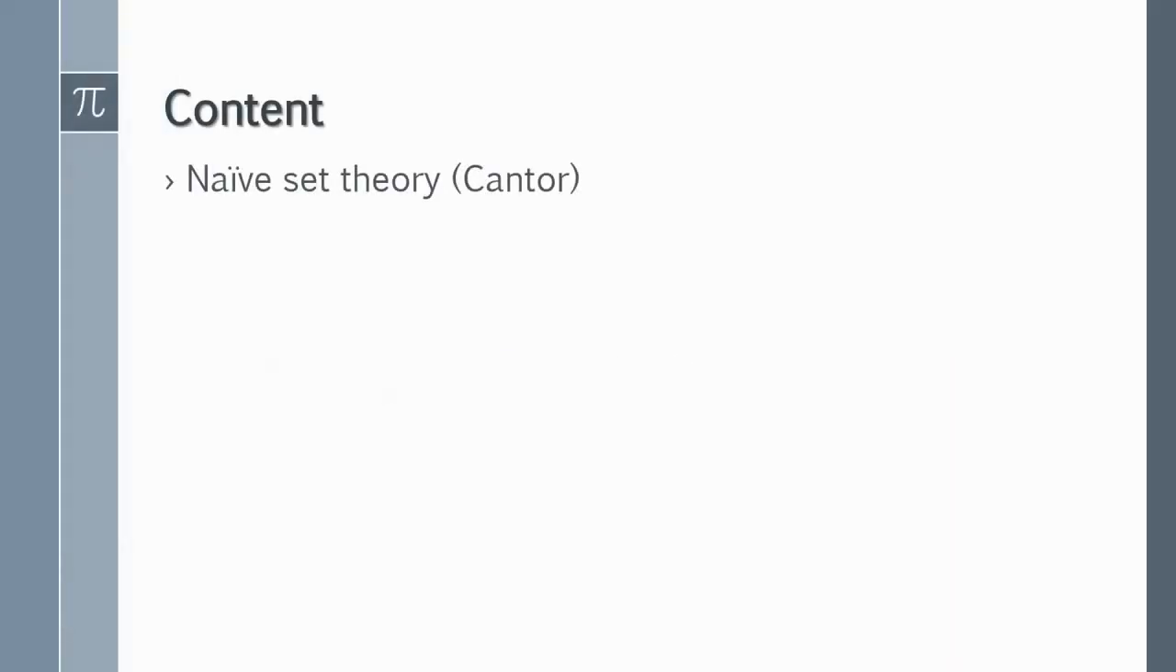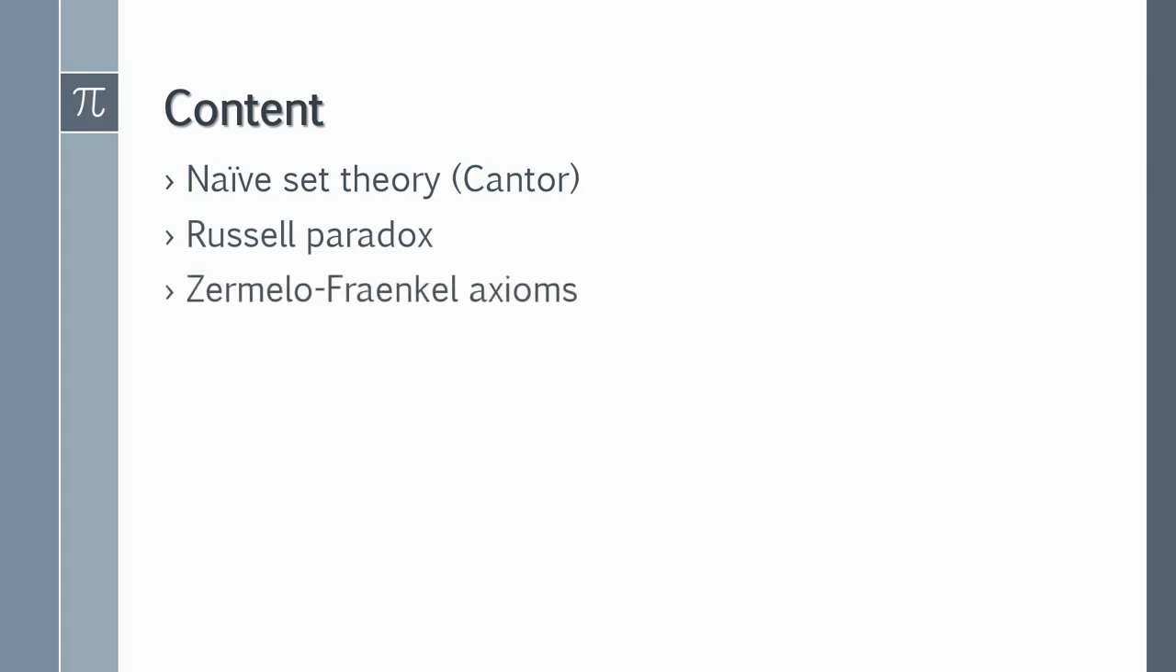First, we'll have to talk about the first set theory ever developed by Cantor, the so-called naive set theory. Then after that, we talk a little bit about why it was flawed by looking at the Russell paradox. And last but not least, we'll take a look at the axioms themselves.